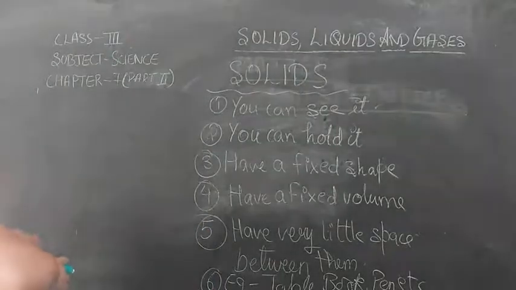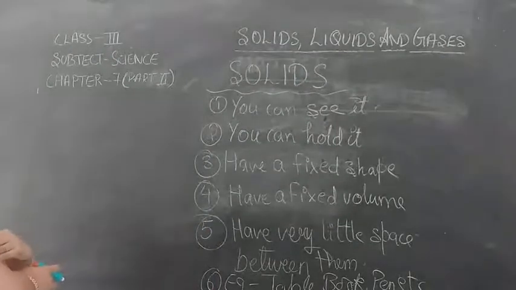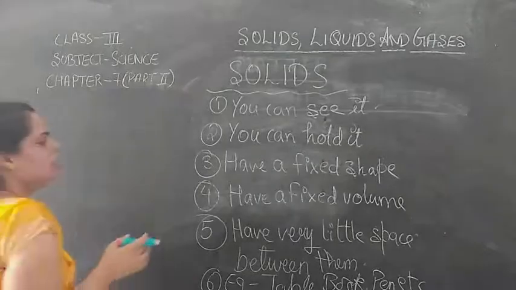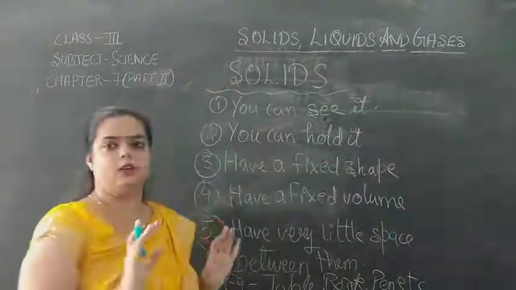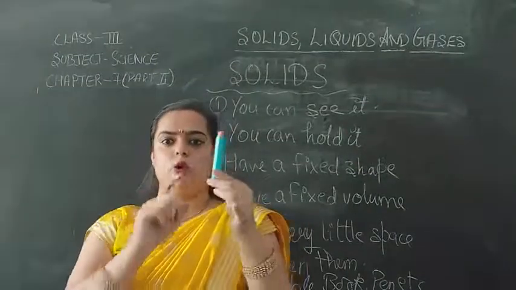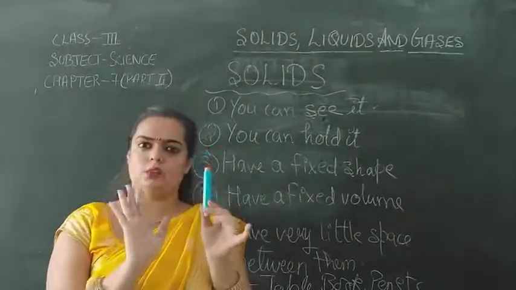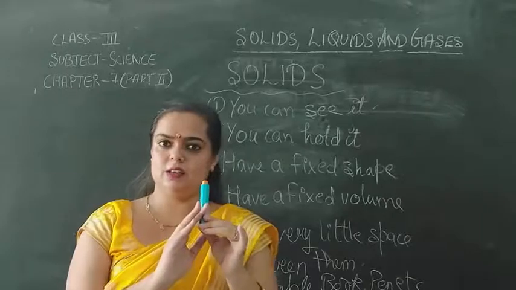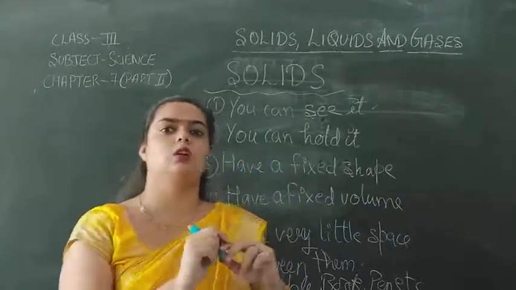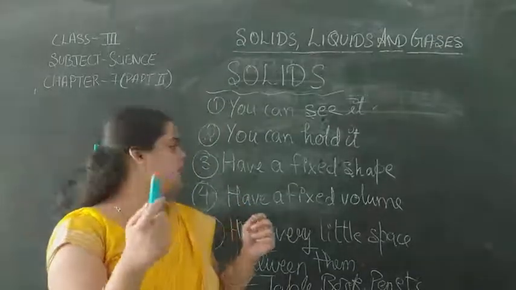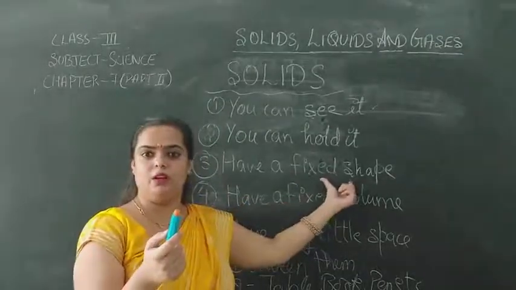Alright. Now, the third one is they have a fixed shape. Children, the shape of this pen will remain like this only, right? It will not change, right? Therefore, we can say that this pen is having a fixed shape, right?